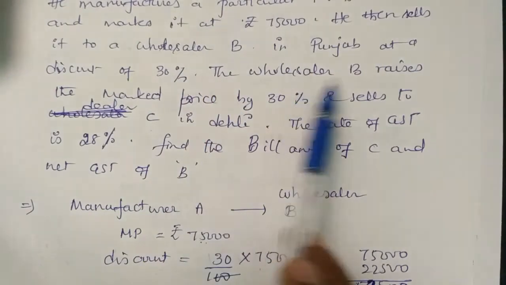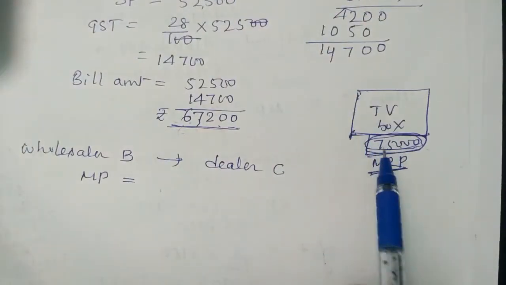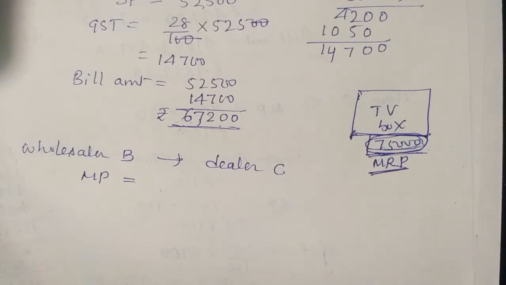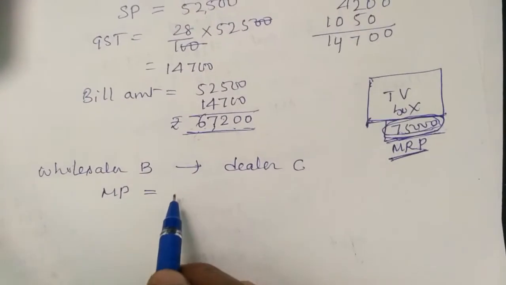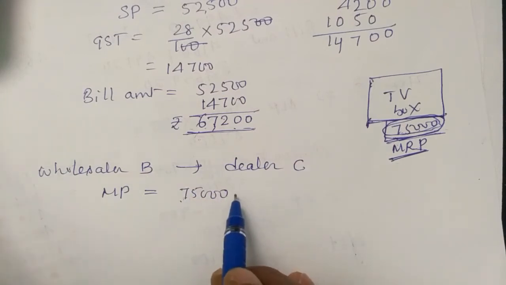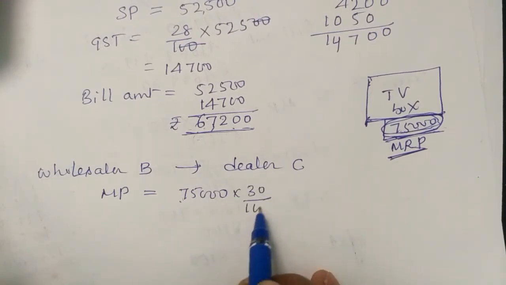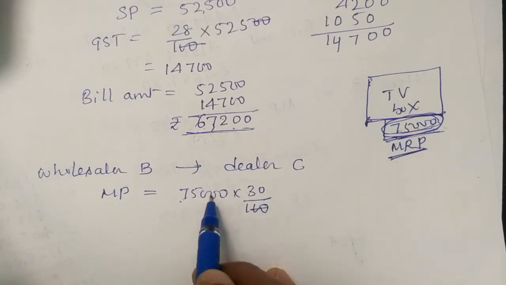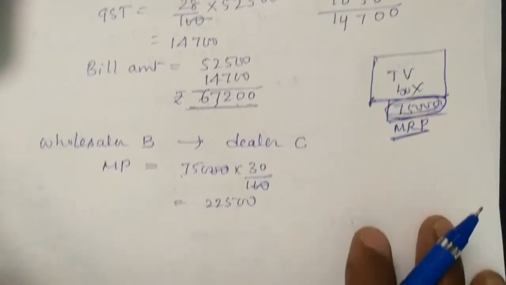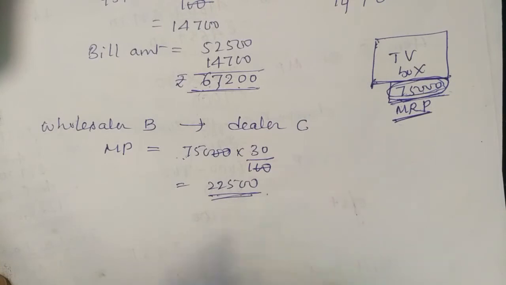It's given, look here. Wholesaler B raises the market price by 30%. Thus the value of the 75,000 rate, he increases by 30%. That means the market price is 75,000 only, but he increases 30% of that. How to find 30% of 75,000? 20s cancel. It is 225 followed by 20. That means he is increasing the market price by 22,500.